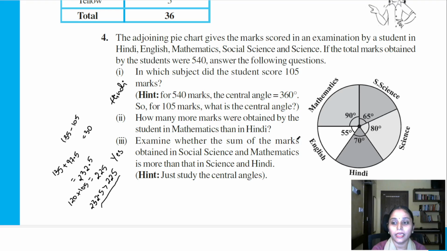That means among all the subjects that he has attempted and the marks that were awarded to him, he got maximum marks in mathematics. What can you conclude? That he is good at mathematics. Similarly, the least he has scored compared to his own marks in all the 5 subjects is 55 degrees for English. That means that he has to improve a lot in English.